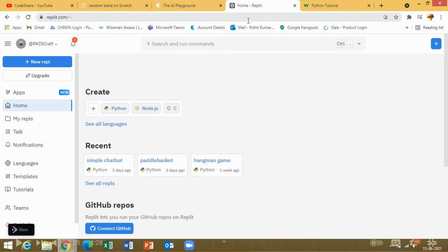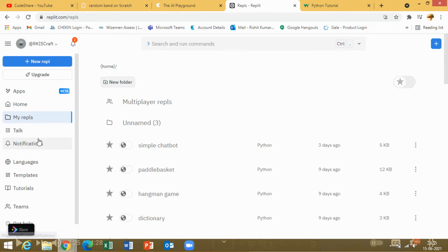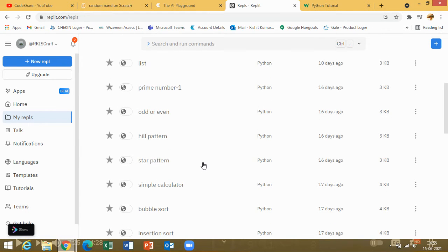Then REPL IT is a platform where you can use a number of different languages like Python, Node.js, C++, and many more. But in this one, we'll be using Python. In Python, I've made many projects, or REPLs, as you can see here. Some of them are two or three projects, or just hobbies or projects to do after you have learned the functions.